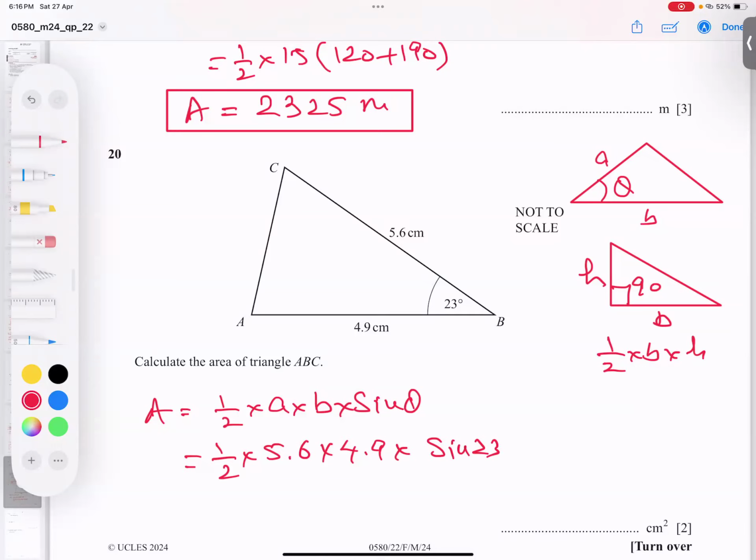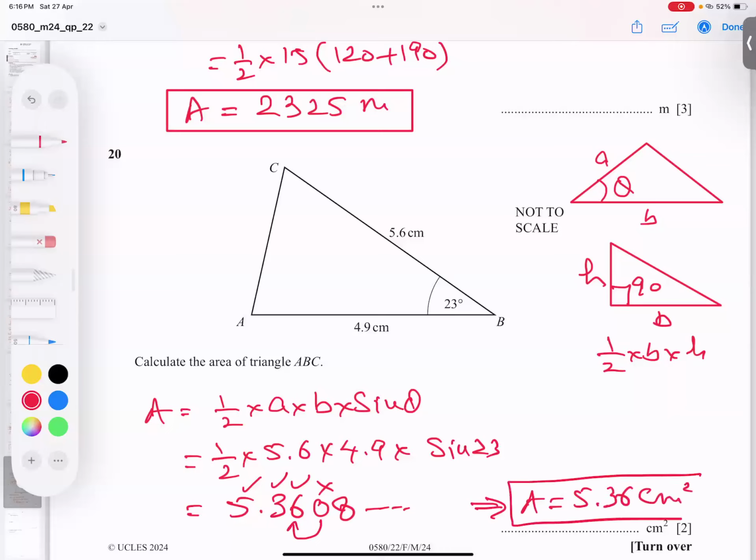And my answer is coming 5.36. These are recurring numbers, so no need to write the 3s. I will not add more. So the answer is becoming 5 point. This kind of question, you are bound to write 3SF.